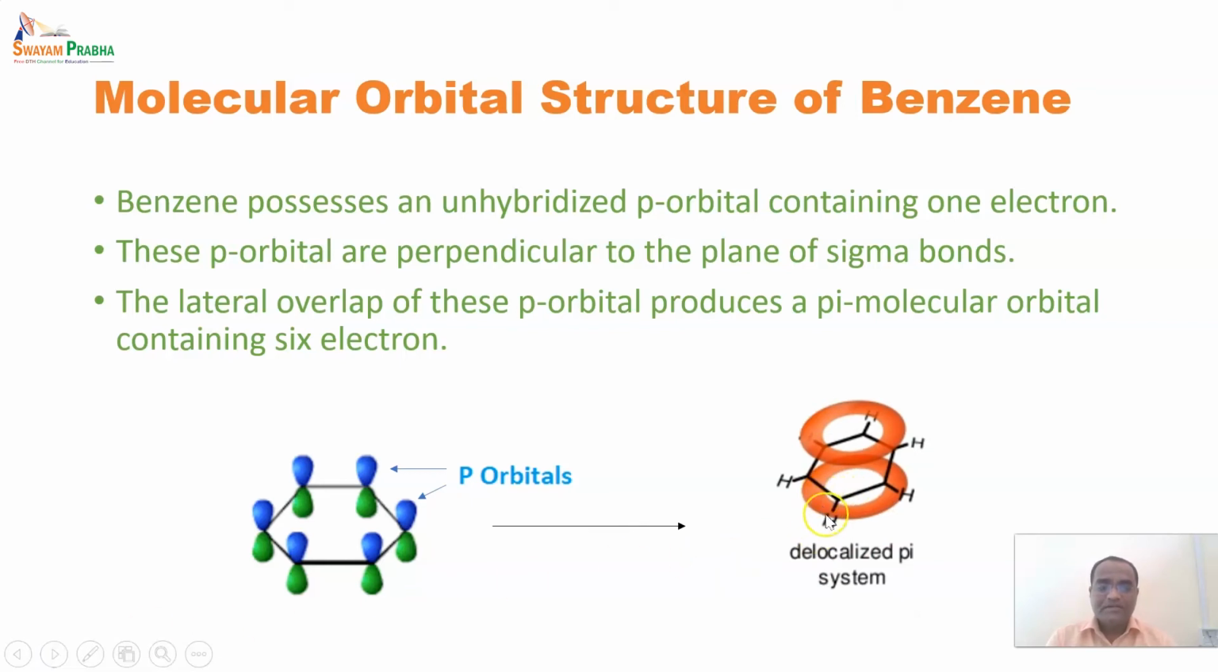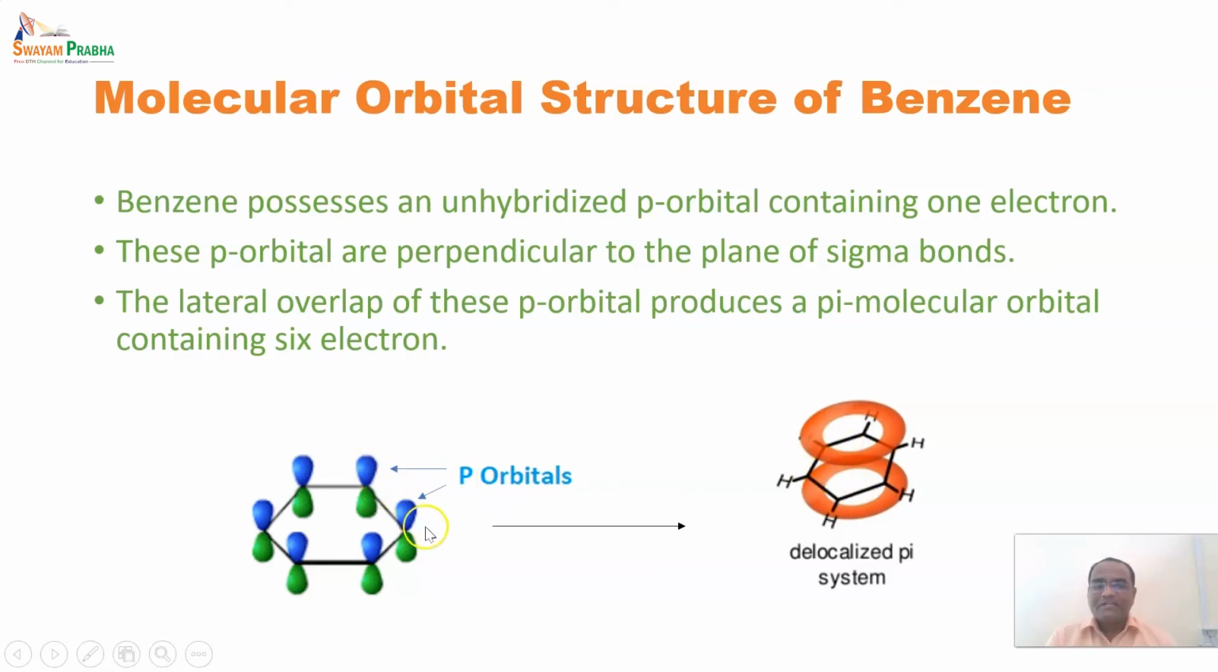So here it is a delocalized pi system. All these p orbitals combine with each other, and they have one electron in each p orbital. After the combination, we can see this kind of structure: upper and lower, so the pi electrons are delocalized in the ring system of benzene.